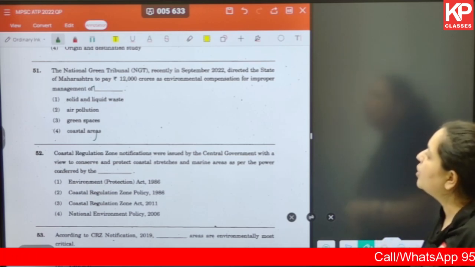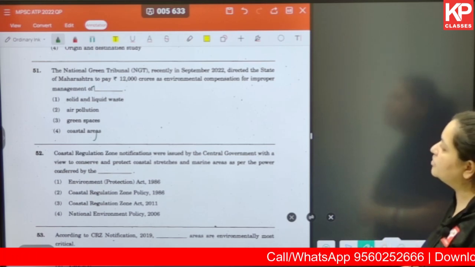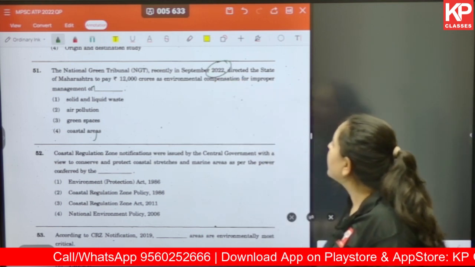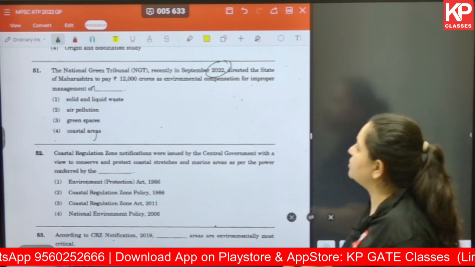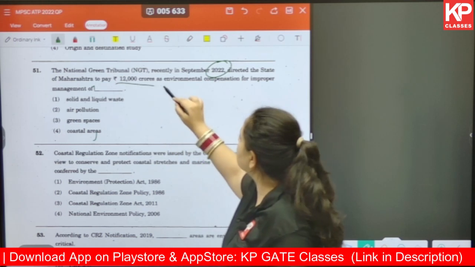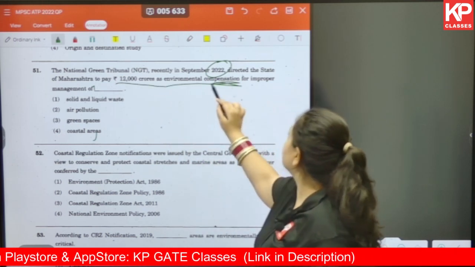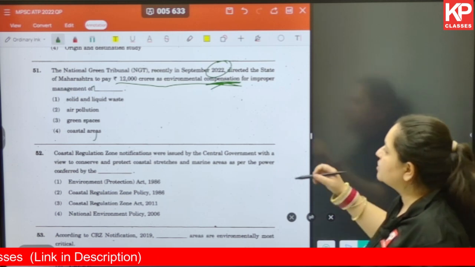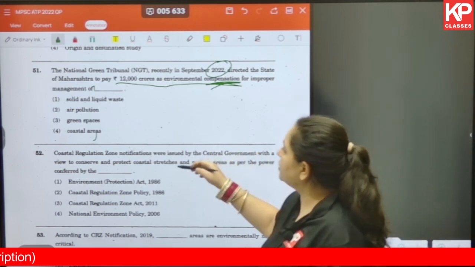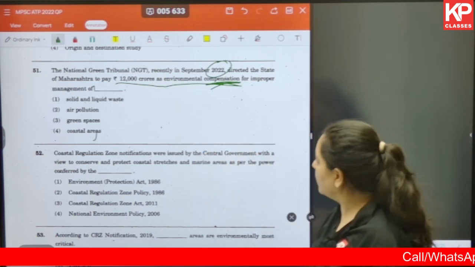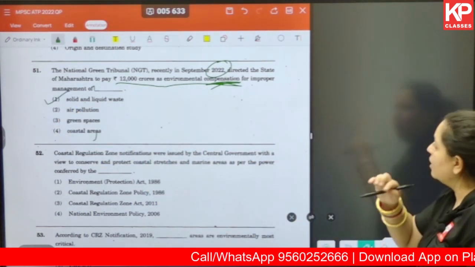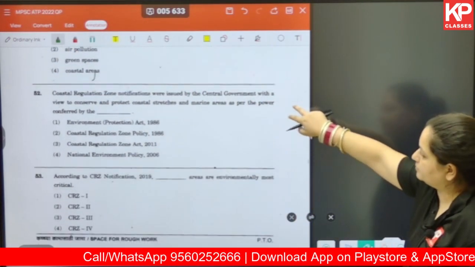Okay, moving to question number 51. The National Green Tribunal recently, in September 2022, directed the state of Maharashtra to pay 12,000 crores as environmental compensation for improper management of which of these? Solid and liquid waste, air pollution, green spaces, or coastal areas. So the answer for this is solid and liquid waste.